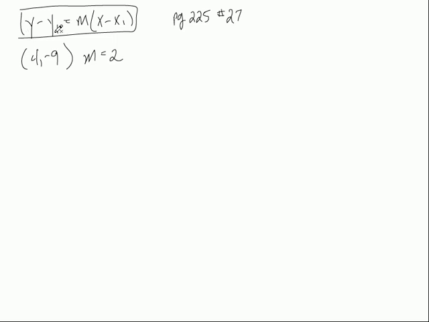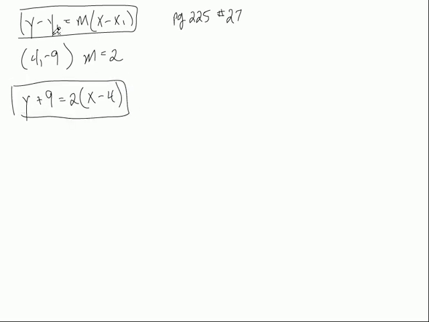You know the point-slope form. They give you a point, they give you a slope. It couldn't be easier, but you've got to know which one to put in for what. Remember, the ones with the 1 in front are the ones you replace with a number. This y just stays y. So it's y minus negative 9, and minus a negative is plus. Everybody see that? Equals m, which is 2, times (x minus x1), and x1 is 4. Boom, I'm done.